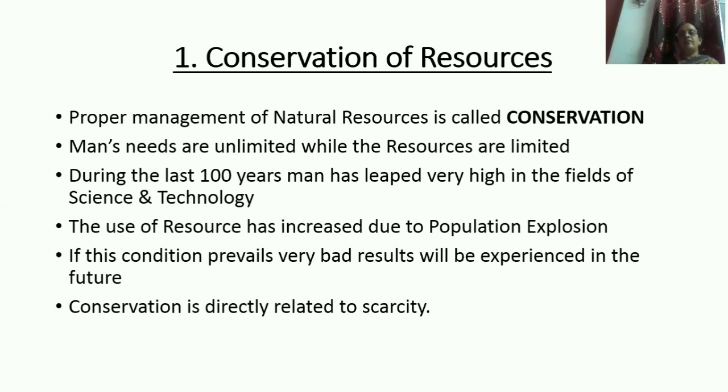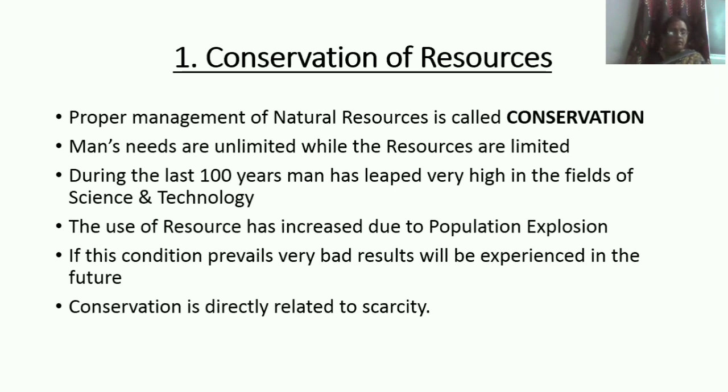Why is conservation of resources necessary? Human needs are unlimited while resources are limited. During the last 100 years, usage of resources has increased very much due to extraordinary development in science and technology and due to population explosion. Severe implications will have to be experienced in future if serious thought is not given to this matter. So it is the duty of all of us to conserve resources for the future generation. Resources should be conserved and should be used rationally.